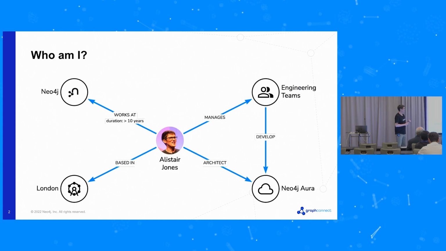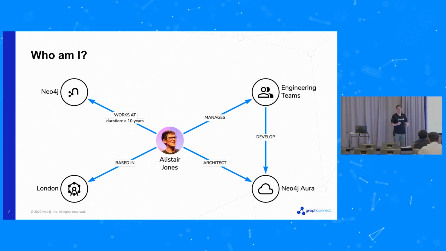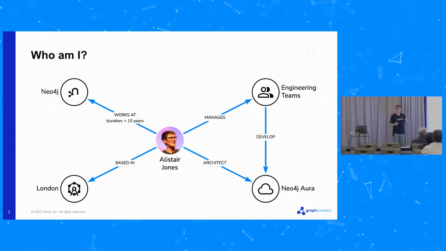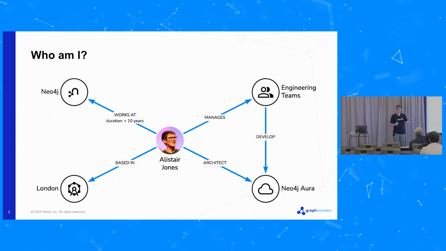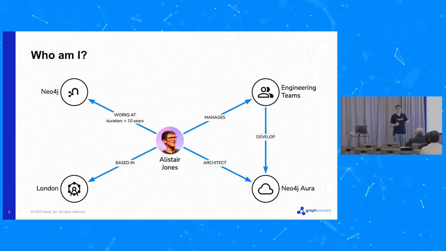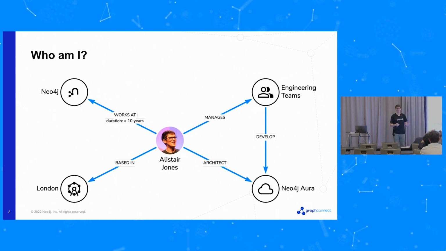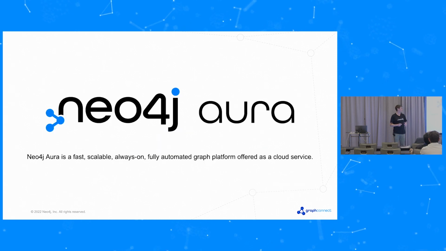Let me introduce myself. I'm Alistair Jones. I work at Neo4j. I've done that for over 10 years. I live in London. In my job at Neo4j, I manage some of the engineering teams, and I also do architecture for Neo4j Aura. So what is Neo4j Aura?